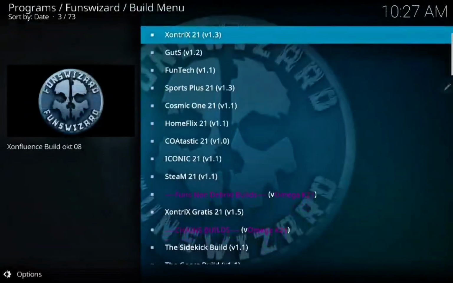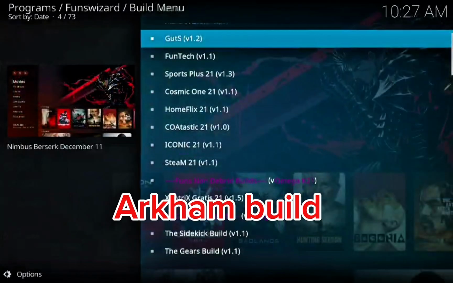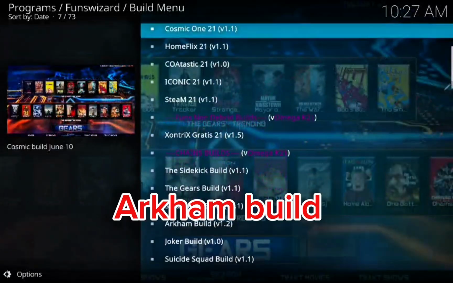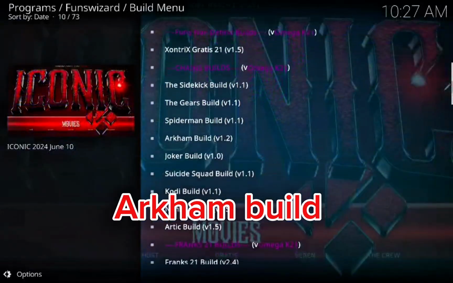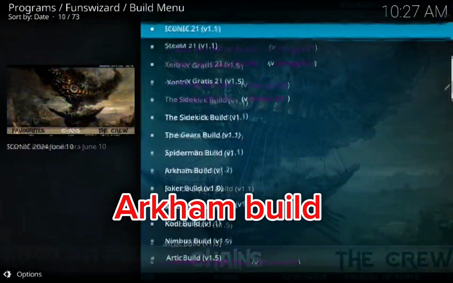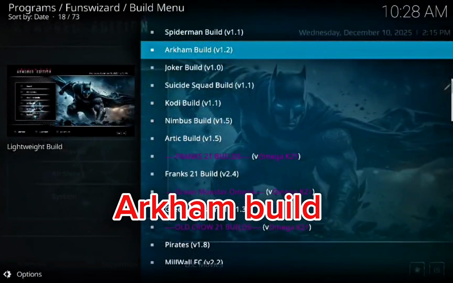Now scroll and look for Arkham. Look for Arkham Build.